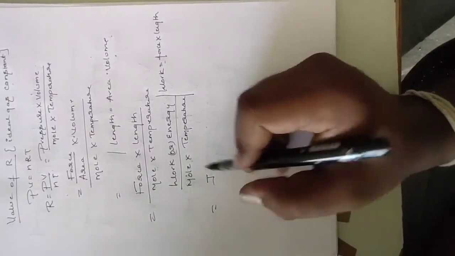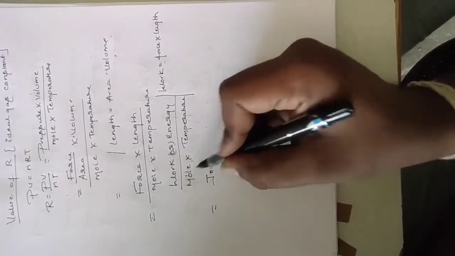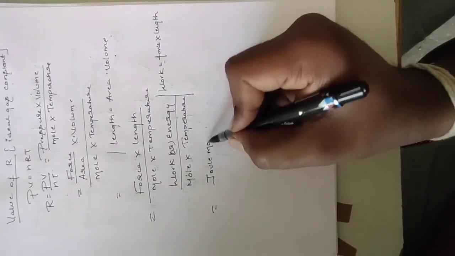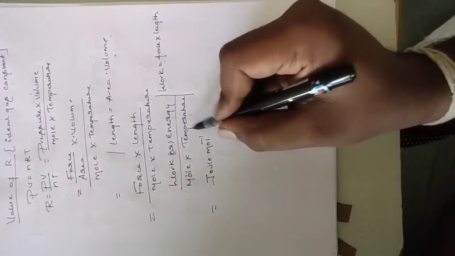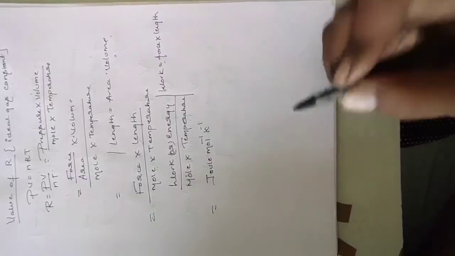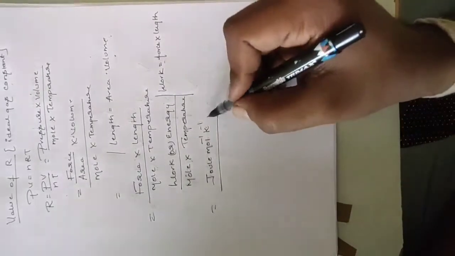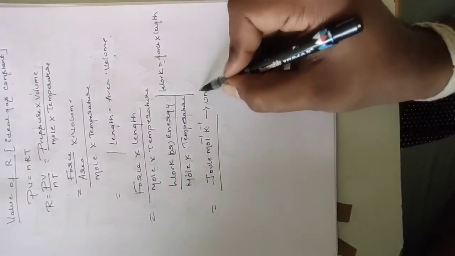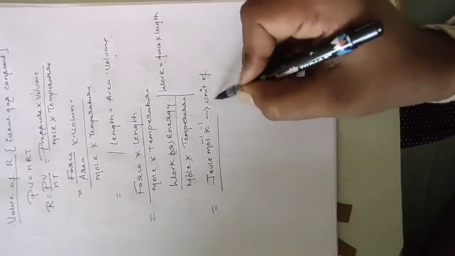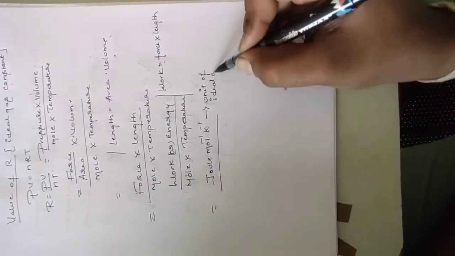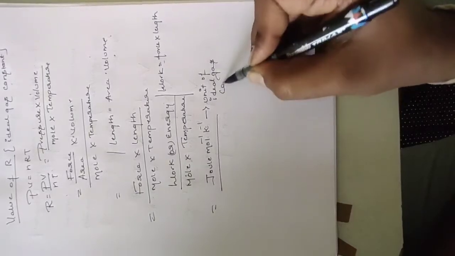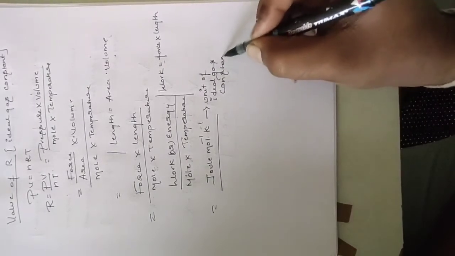We can write joule per mole per Kelvin. This is the unit of the ideal gas constant.